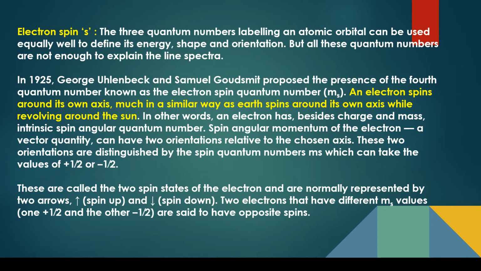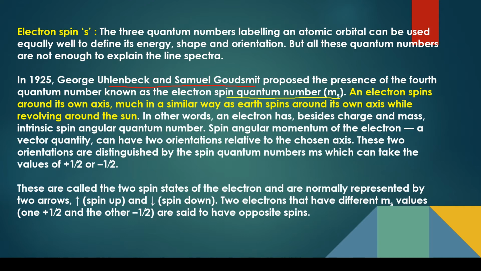Now the last quantum number. The three quantum numbers that we use are enough to give the designation or notation of an orbital, but later it was found by two scientists that there is a fourth quantum number also, and that is called spin quantum number, because an electron is not just taking a round of the nucleus, it is spinning while taking that round, like Earth moves around the sun while spinning. So an electron spins around its own axis as Earth spins around its own axis while revolving around the sun.